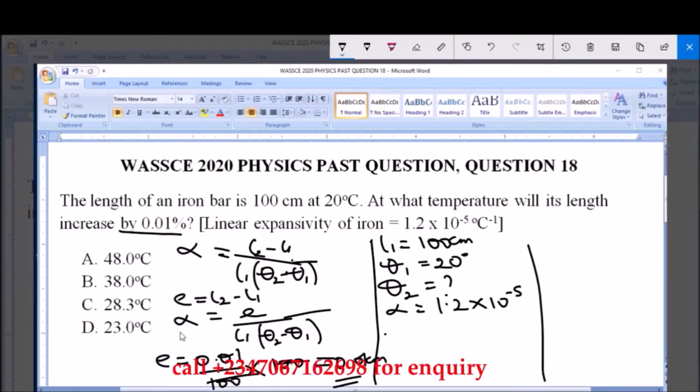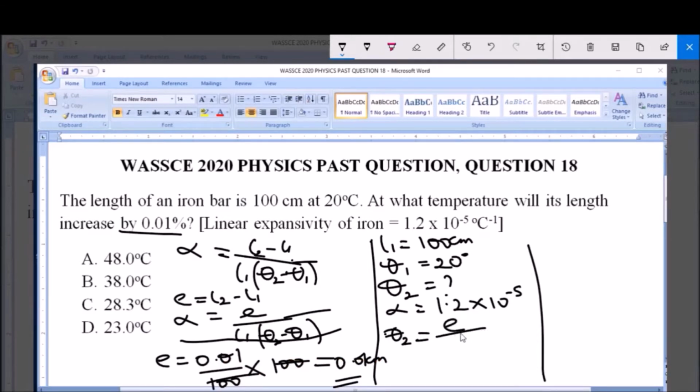Now from this formula, we can deduce that theta 2, which is what we are asked to look for, is equal to the increase in length all over linear expansivity multiplied by the initial length, plus the initial temperature, theta 1.